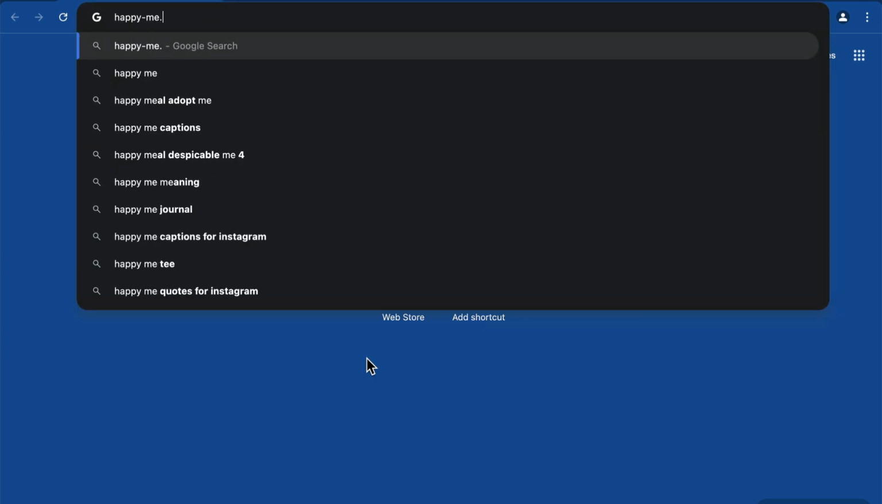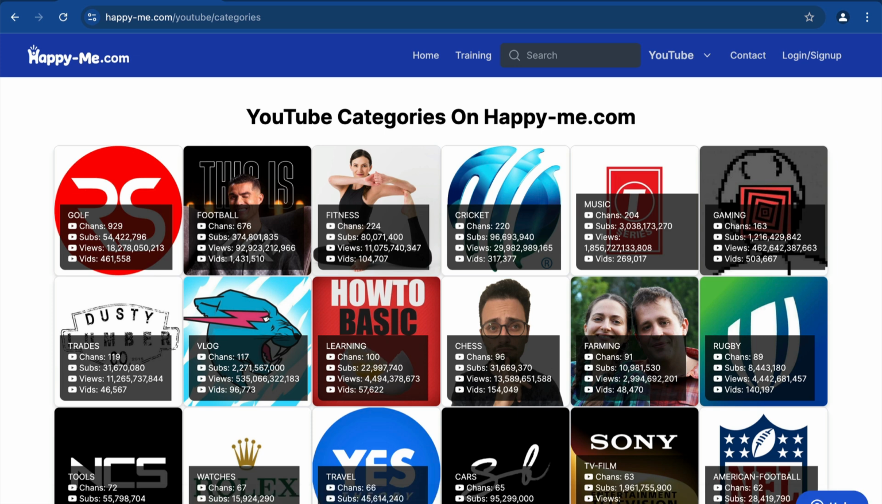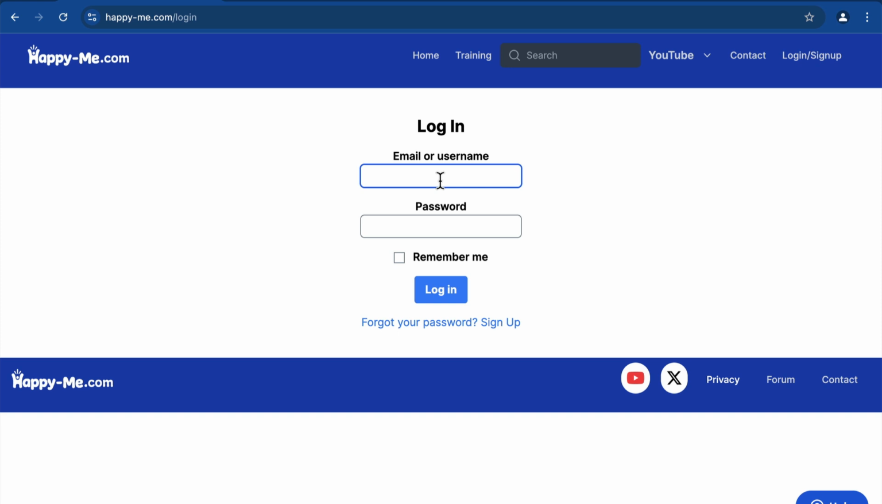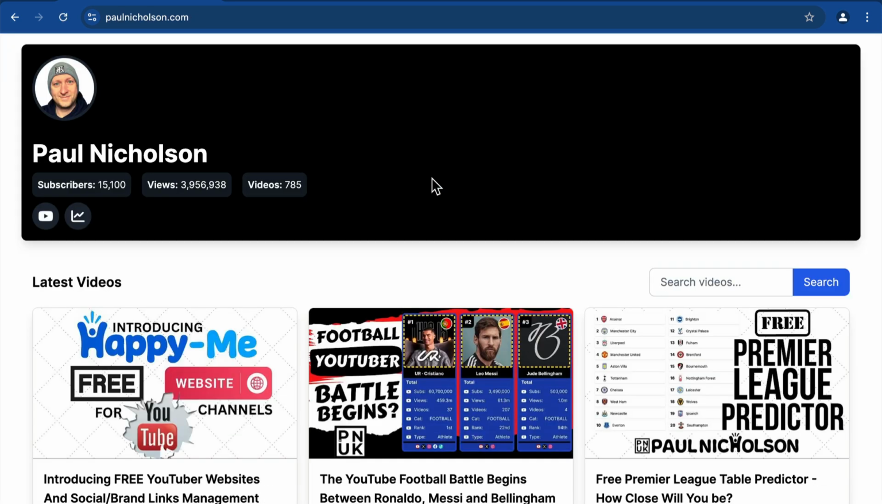I want to give you a quick demonstration on how to manage your channel links, short links, and now QR codes. It's all sort of automated for you with the QR code. But first thing, sign in. When you sign into your Happy Me account, if you are tagged to a YouTube channel, then your profile image badge will come up, and if you click it, it will take you to your website.